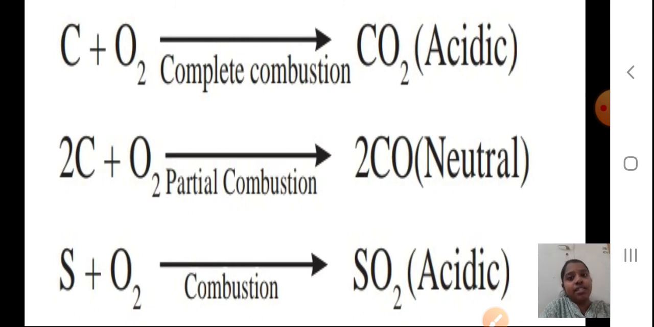That will be acidic again. Okay. So some of the non-metals form oxides, but some oxides are acidic, some are neutral oxides. Students, it depends upon the conditions: complete combustion, partial combustion, or combustion. Please write the reactions properly, practice writing the reactions.